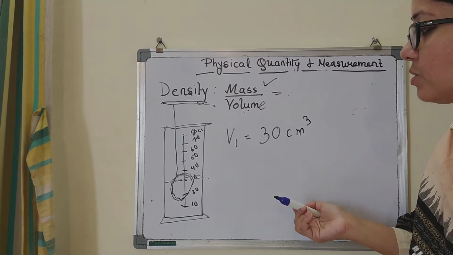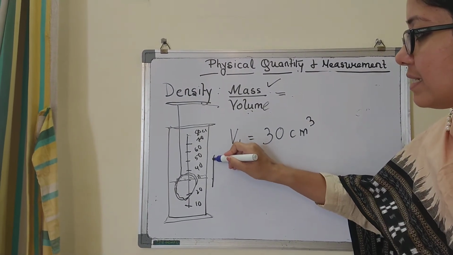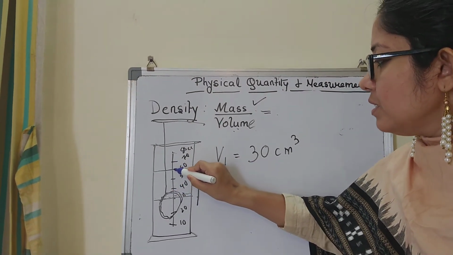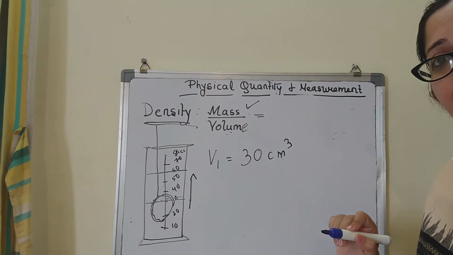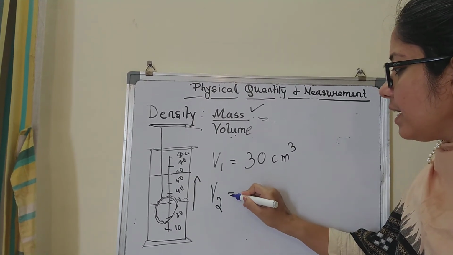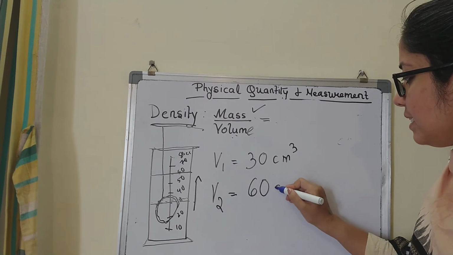What do you see? That the water rises up. Let us say the water has risen to 60 cc. Now, what is therefore my final reading? It is 60 cc.